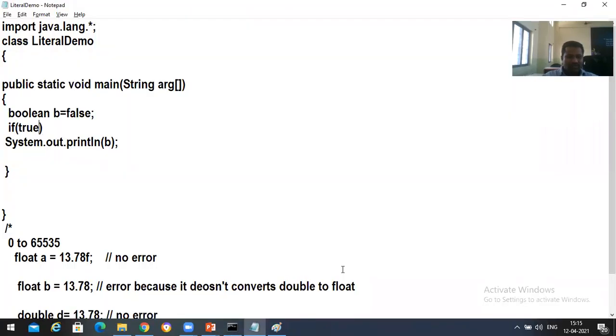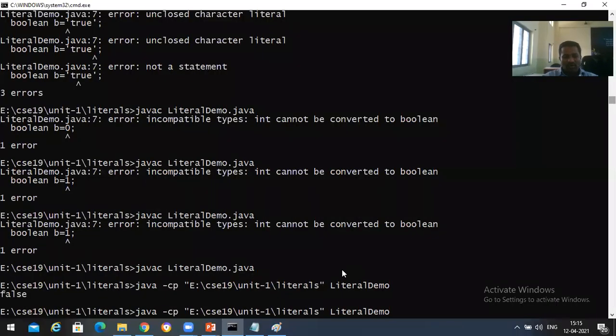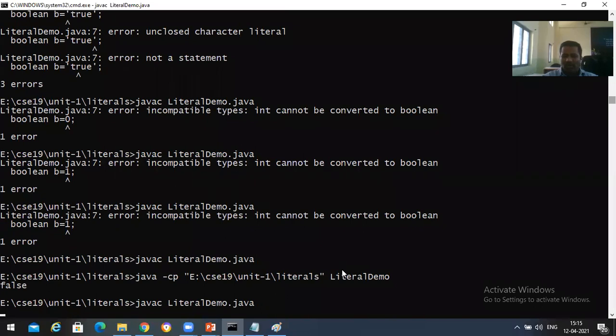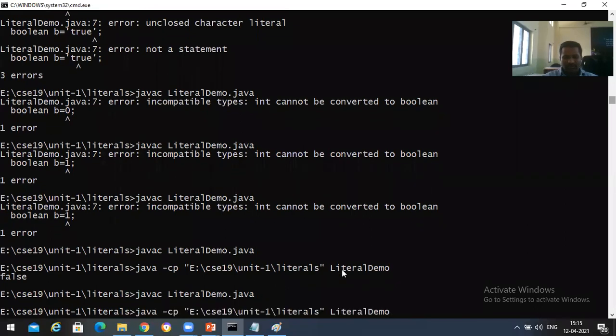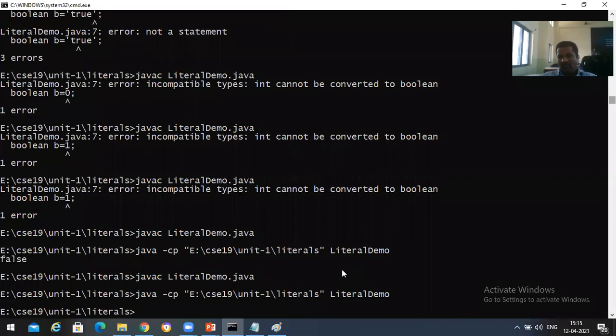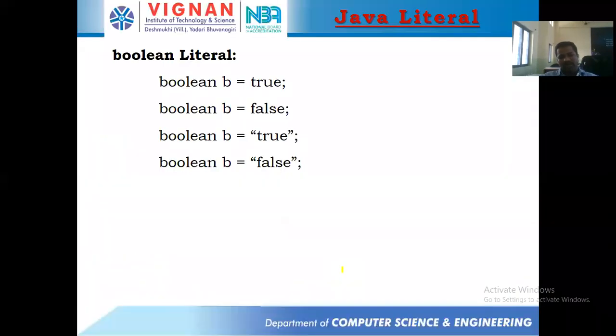False is printed. Suppose here if I am taking B, if B, what does B contain here? False. If false, does it print the System.out.println? No, sir. We will not be getting any output over here. So this is about your boolean. That's it.